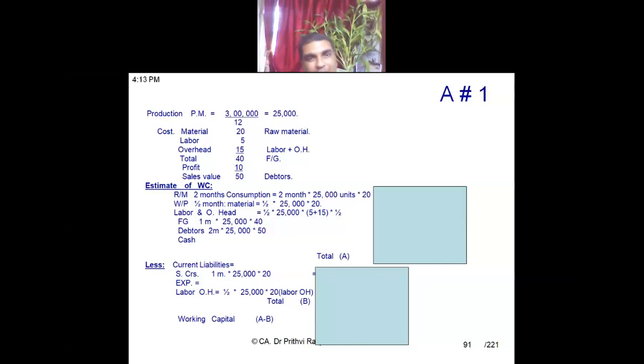So, first, we will be estimating working capital. First, you see raw material for 2 months consumption. You find out the raw material for 2 months. 2 months means how much? 2 months into 25,000 units. So, why 25,000? Because annual production is 3 lakh, so per month is how much? 25,000. And how will we value it? 20 rupees. Why 20 rupees? Because raw material cost is 20 rupees per unit. So in 2 months, I will be producing 50,000 units. And per unit raw material, I need 20. So my raw material requirement will be that much.